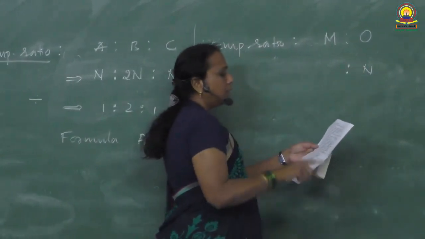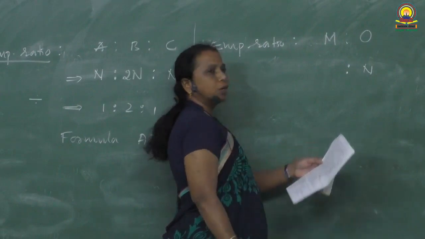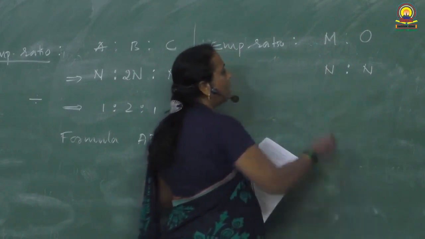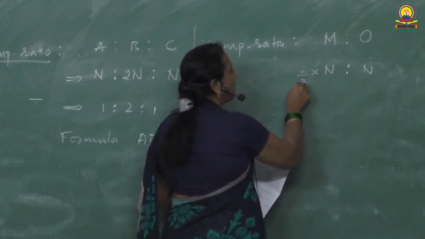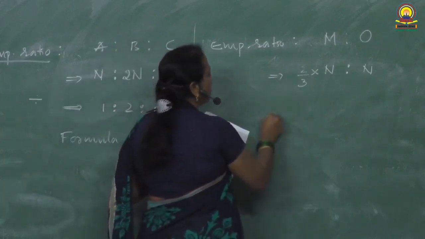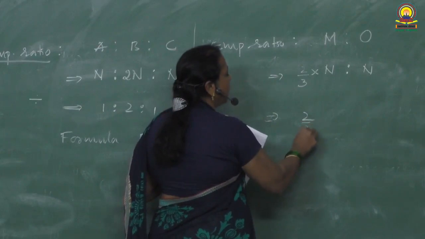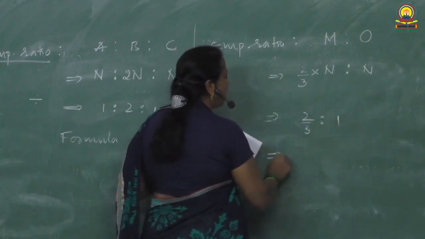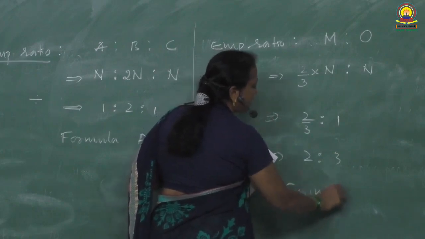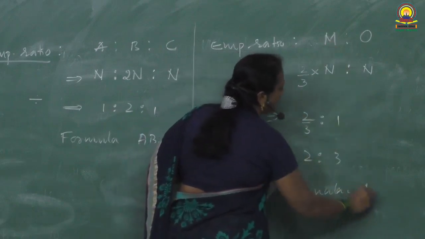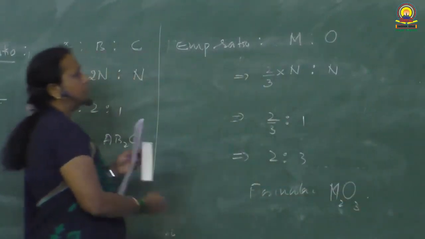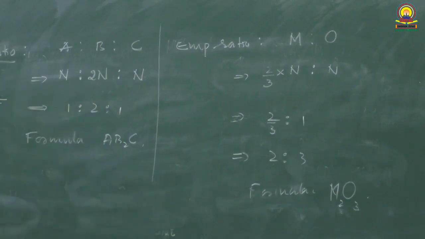2/3 of the octahedral voids are occupied by the metals. How many octahedral voids are produced? n. But all are not occupied. 2/3 of them are occupied by the metal ions. So now what is the ratio? Ratio is 2/3 is to 1, or the ratio is 2:3. The formula of the compound, the metal oxide, is M2O3. M2O3 is the formula of the metal oxide.